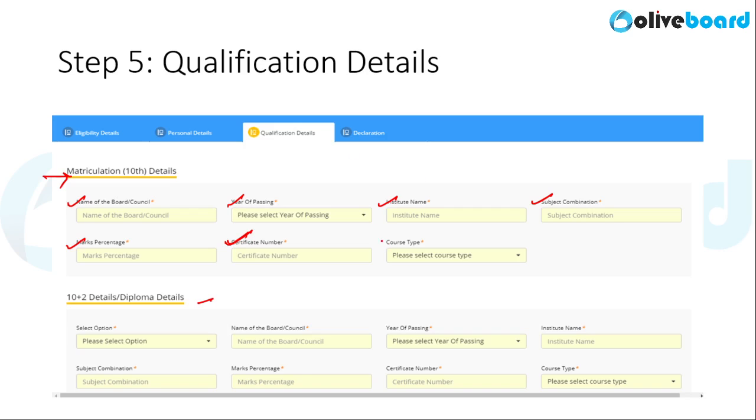And finally, course type. So course type is they're asking you whether it is a regular course or regular school or institute that you attended, or whether you attended it in distant mode. So make sure that you furnish correct details here. You'll have to furnish the same details for class 12th and for your graduation. So as you scroll down, you'll find same columns for graduation also. So make sure that you fill in correct details for graduation as well.